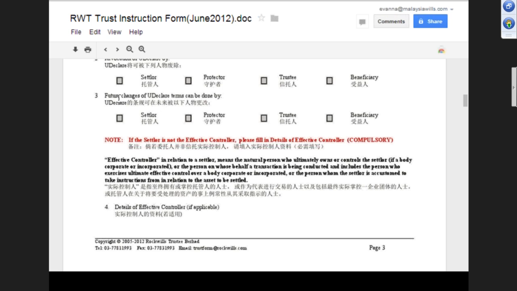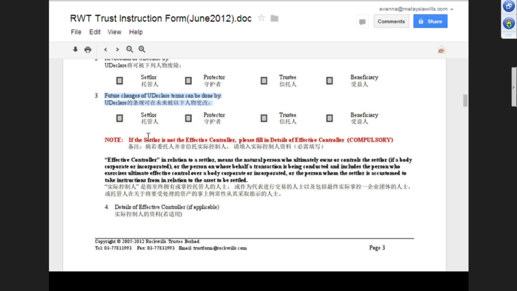So next is future changes of the UDeclare terms. Normally it's the settlor. Future changes means, let's say, before the triggering event, right? The future here means it could be after setup, after the client dies even, or before the client dies. So long as it is during the trust period, we take two, just in case, for the flexibility of the protector.